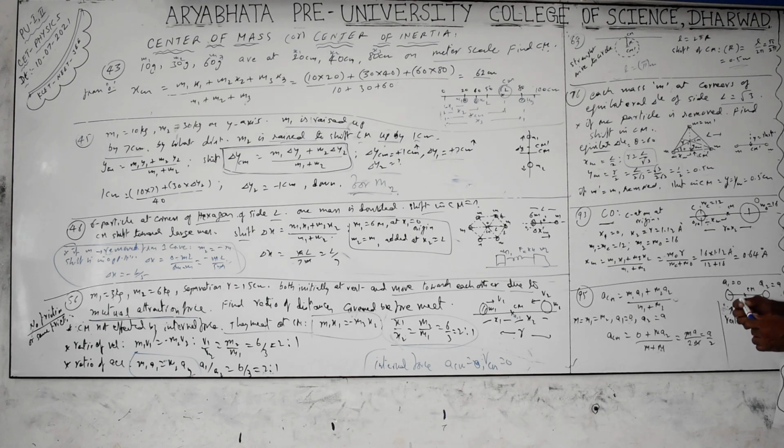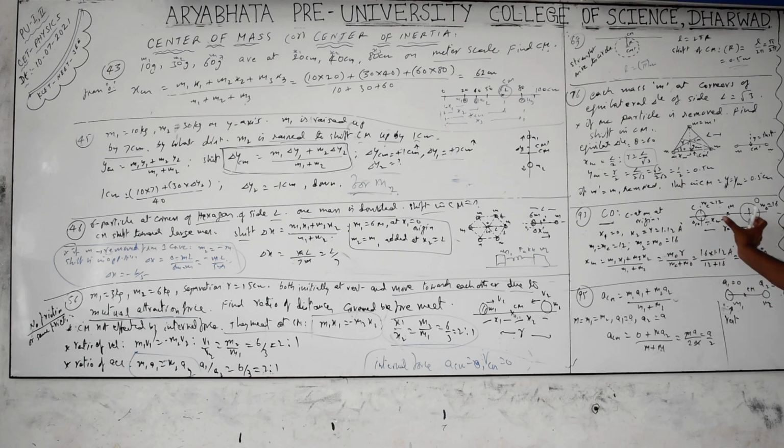Next, 93, carbon monoxide is given. Carbon monoxide and different atoms may be given. Sometimes they will give the masses, sometimes they may not give the masses, or they mention the number of particles indirectly. The carbon atom and oxygen atom are separated by a distance r equal to 1.12 angstroms. For the mass of the carbon, count the particles in the nucleus, that is the mass number: 6 neutrons and 6 protons, total 12. And oxygen has 8 protons and 8 neutrons; it is not O2, it is O only. Monatomic CO, carbon monoxide, so you get a mass of 16.